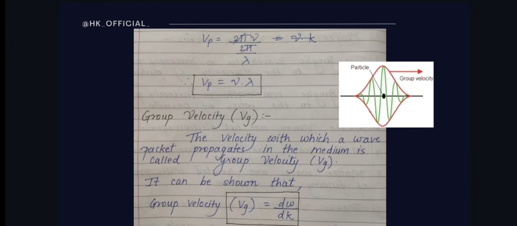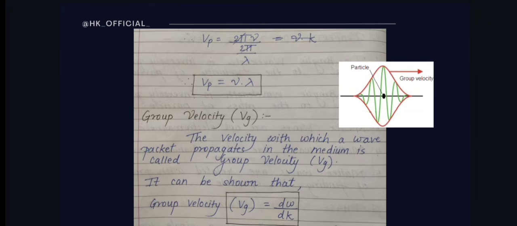Here Vp will be equal to 2 pi nu upon 2 pi by lambda. The 2 pi will get cancelled, and at the end we will get the phase velocity as nu into lambda, that is frequency into wavelength. I hope you felt it was very simple. This was phase velocity. Now the second one is group velocity, that is Vg. You can see the image and figure out what group velocity is. First I will read the definition and again I will tell you a story. This story can remind you of the concept in exams.